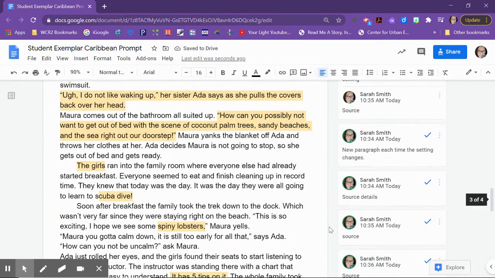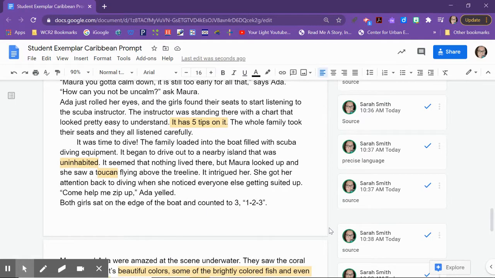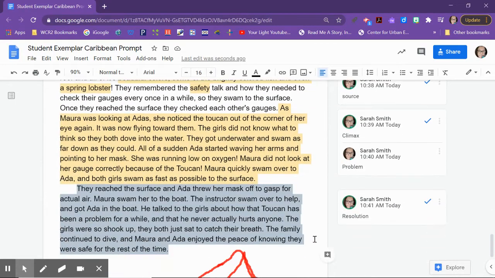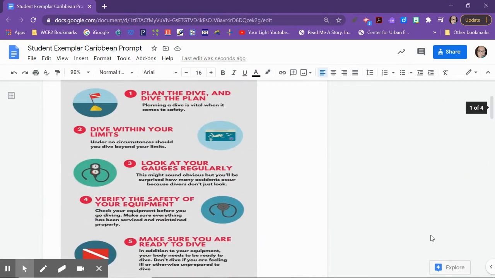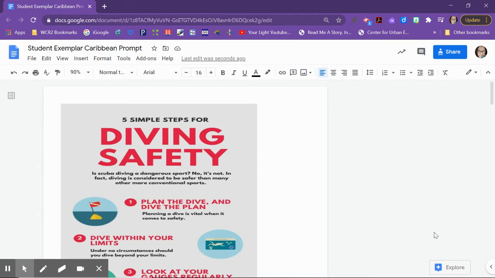That's something that I want you to keep in mind. I thought showing you this example would be more impactful than you just seeing me give you steps or me draft the story. Because if I draft the story for you, then you're not going to be able to draft the story using the organizer we did together.